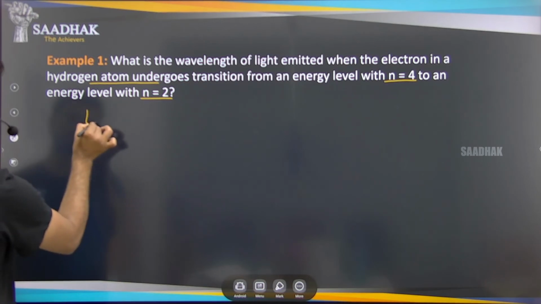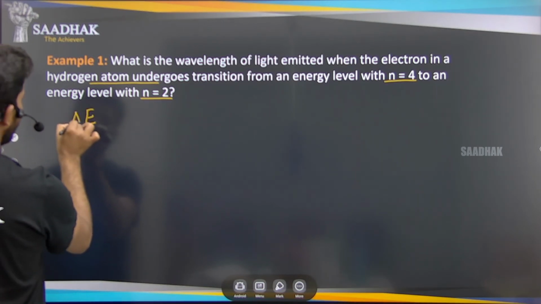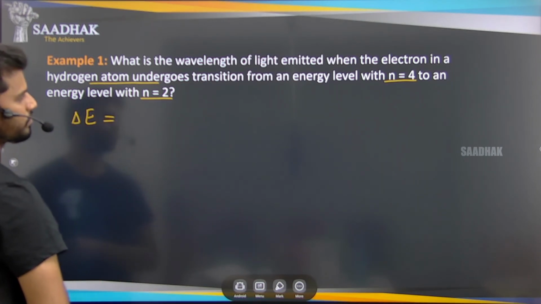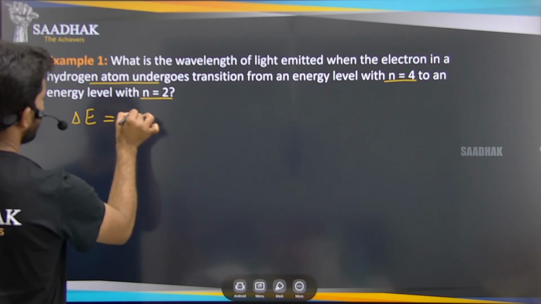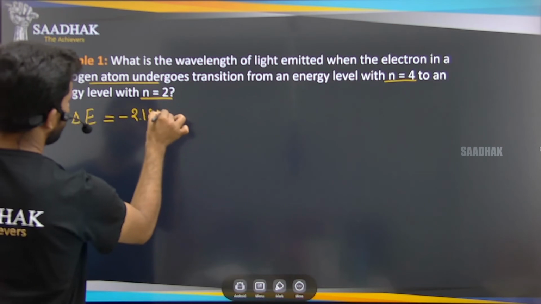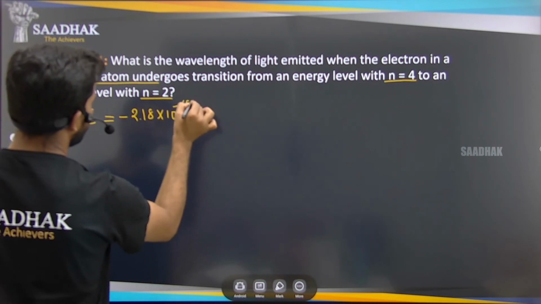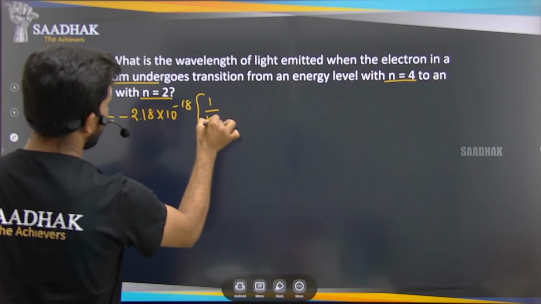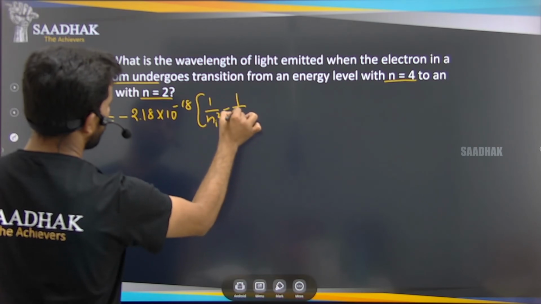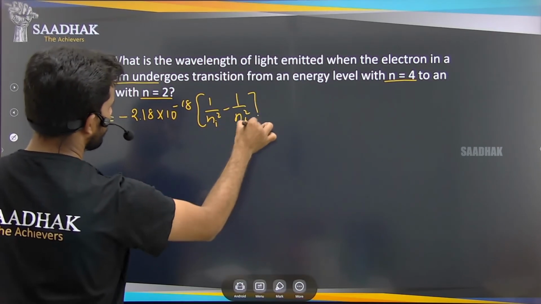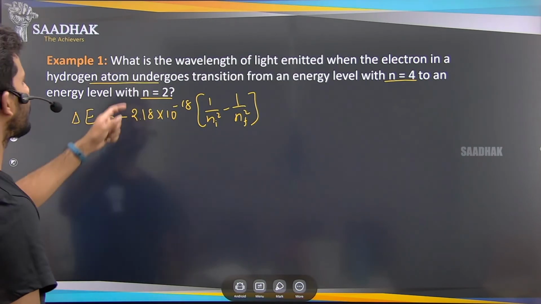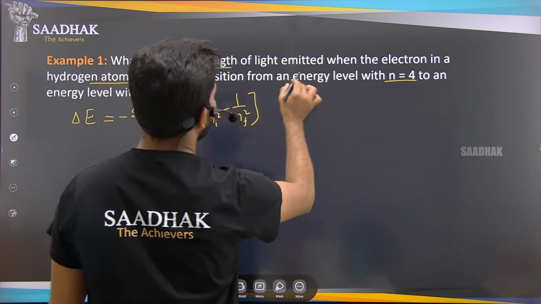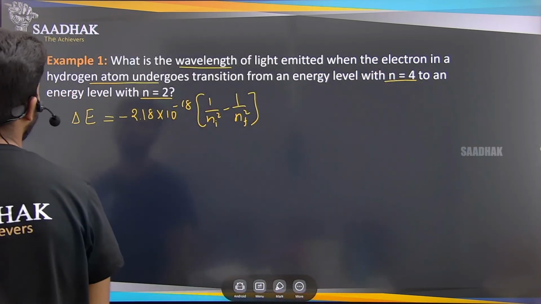We know that the change in energy, delta E, is equal to minus 2.18 into 10 to the power of minus 18 into (1 by Ni square minus 1 by Nf square). But what is asked is the wavelength of light emitted, that is what we have to find.